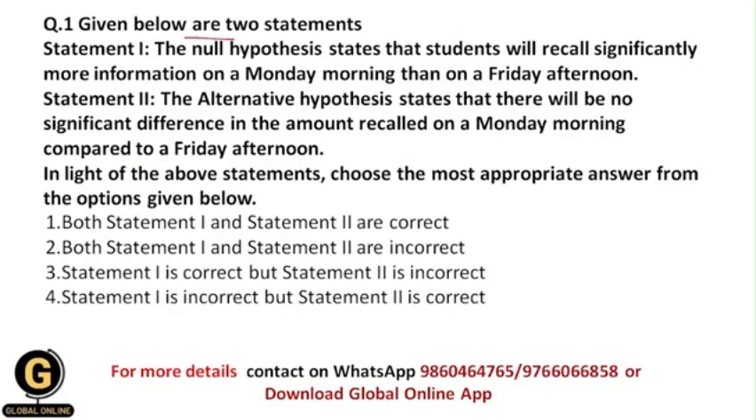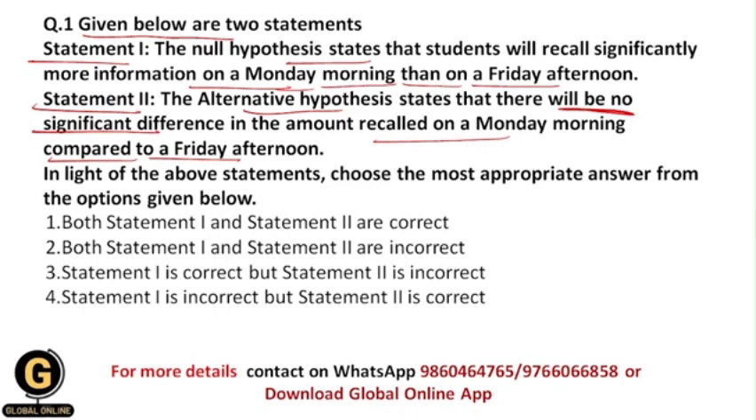Given below are two statements, statement 1 and statement 2. So let us see what these statements are. The null hypothesis states that students will recall significantly more information on a Monday morning than on a Friday afternoon. And what is statement 2? The alternative hypothesis states that there will be no significant difference in the amount recalled on a Monday morning compared to a Friday afternoon.